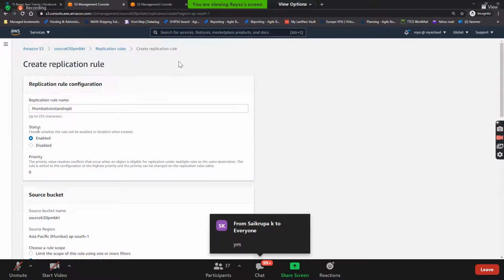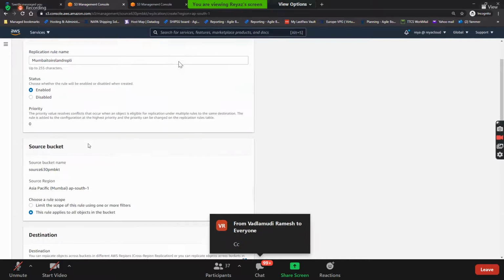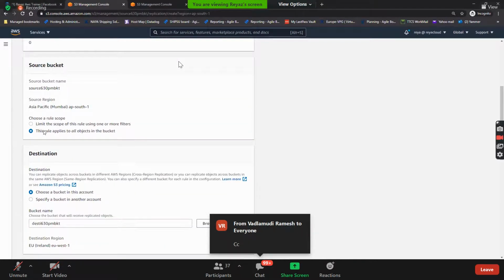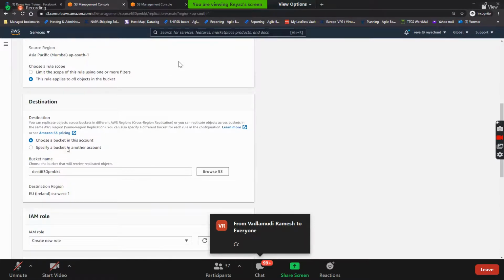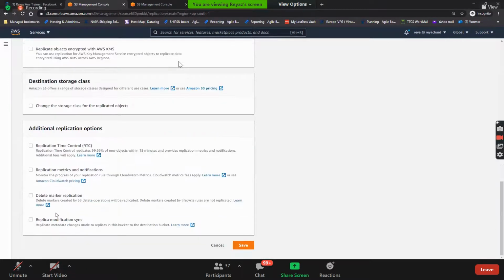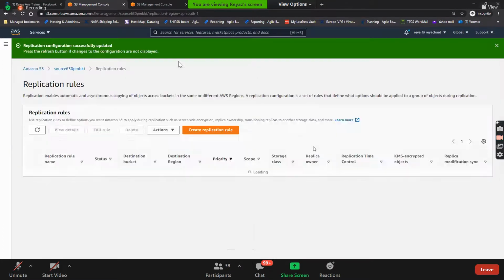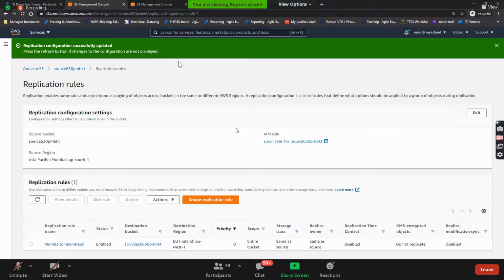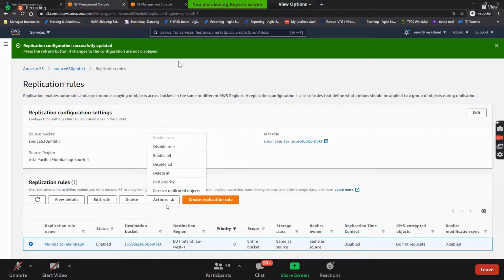Nice. So status is enabled, right? Then the source bucket, I apply it for the entire bucket and choose the bucket. I let it create an IAM role by itself, so I don't make any changes here, but if you want, you can change them. I click on save. See here, now the Mumbai to Ireland replica rule has been created. Anytime you can edit it, delete it, disable the rule, or enable it, whatever you need.